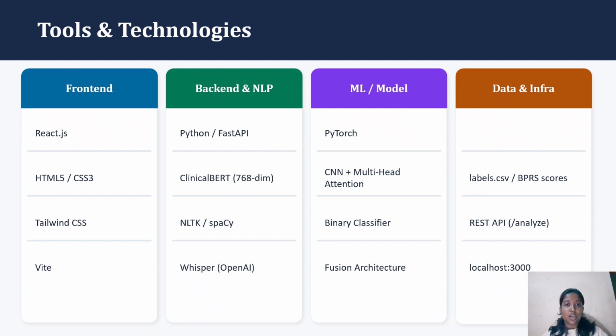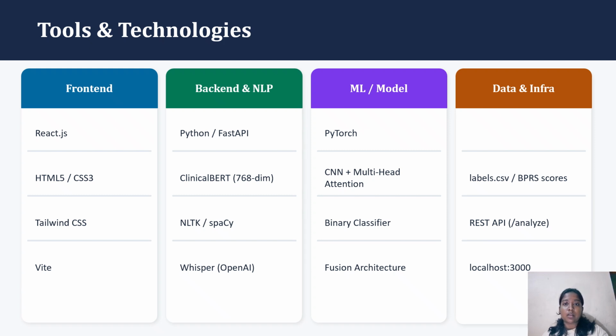Tools and technologies. To implement this, we chose a modern high-performance tech stack. For the front end, we used React.js and Tailwind CSS, built with Vite for a highly responsive UI. The backend is powered by FastAPI in Python, ensuring rapid data handling. For NLP and transcription, we integrated OpenAI's Whisper API for highly accurate live speech to text, alongside Clinical BERT, NLTK, and spaCy. The core intelligence, our fusion architecture consisting of a CNN and multi-head attention, is built entirely in PyTorch. Dataset and the ground truth.